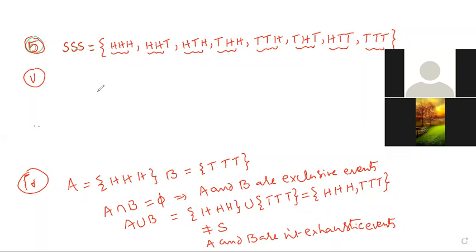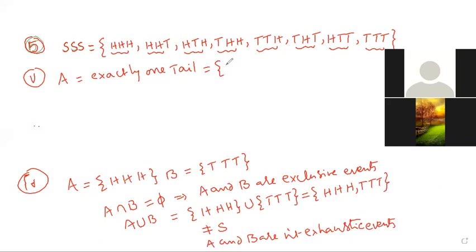Three events we can take that are mutually exclusive and not exhaustive. Three events mean event A, event B, event C. The three are mutually exclusive but not exhaustive. Not exhaustive means not equal to the sample space. I will take first: everyone write down A is equal to exactly one tail event in the sample space.